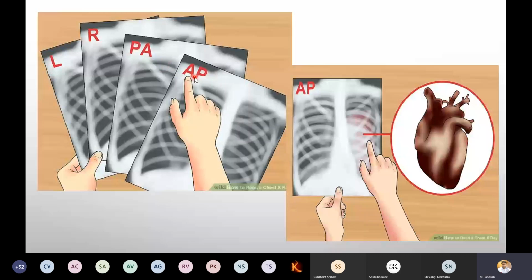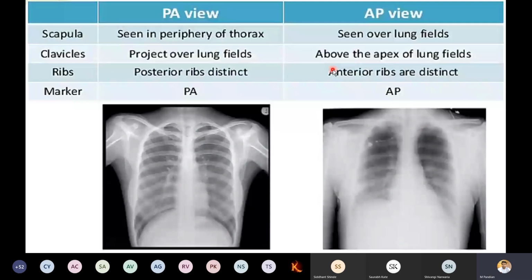So now, to identify the PA view and AP view, it is basic, you have to remember it. In the examination, surely they will ask. Scapula: in the PA view, it is seen in the periphery of the thorax, yes, it is seen here. In the AP view, it is seen over the lung field, yes, it is seen over the lung field. You can compare: this is PA, this is AP. Now clavicle, if you concentrate, it projects over the lung field.